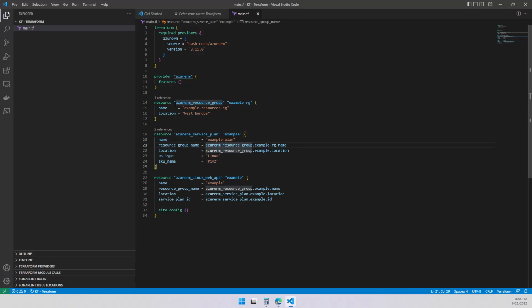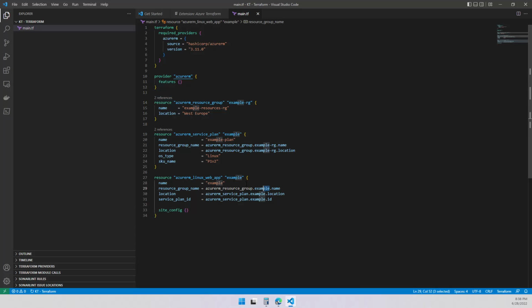Same thing for the location, right? See, one reference is over here only. Let's change that and put an example RG. You're going to see how this reference is going to be updated to 2. Now this is good. Both this application service plan, sorry, are going to be hosted on this resource group, which is what we wanted.